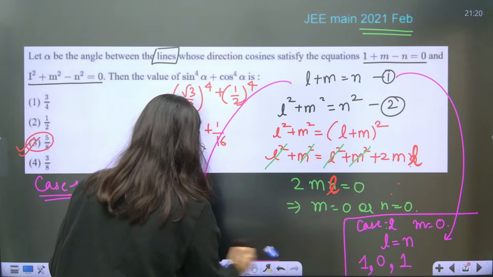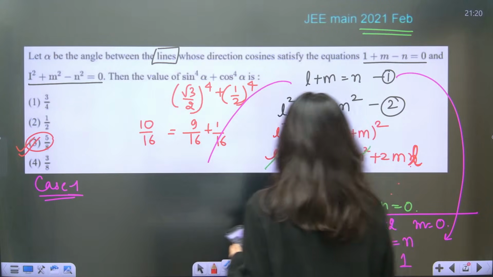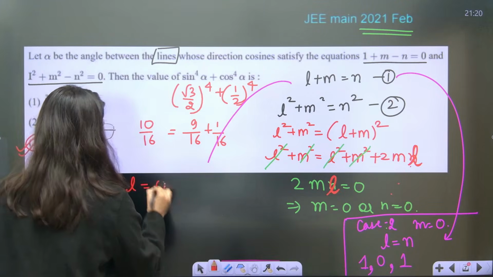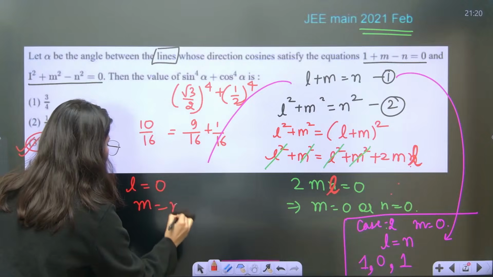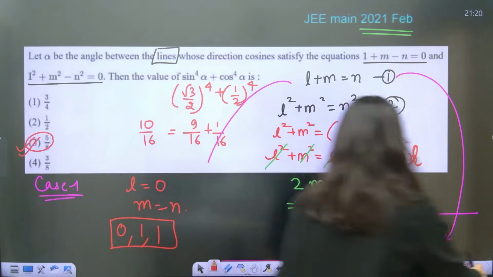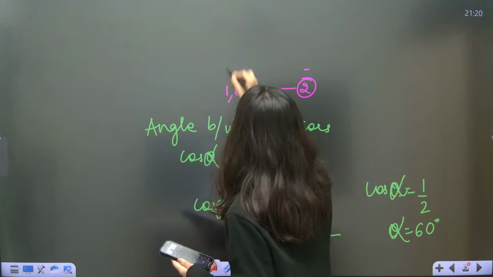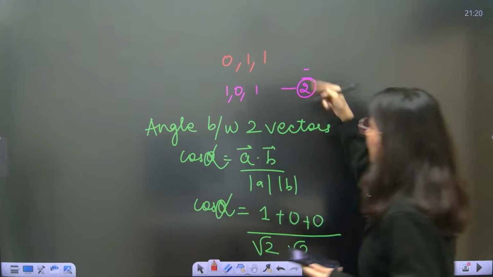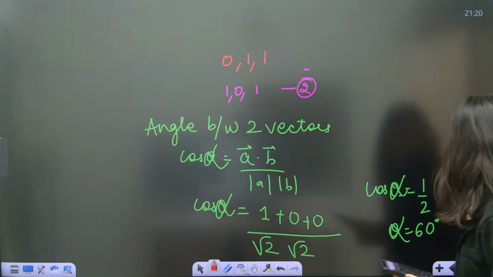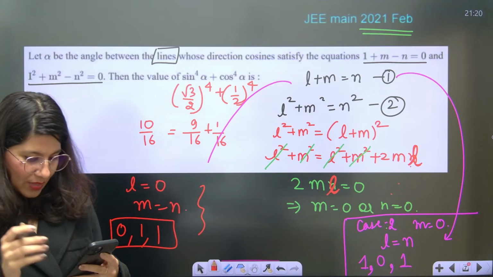Okay. So 2 ml is equals to 0. I think this is correct. If 2 ml is equals to 0, m is equals to 0, then L is 0. If L is 0, m is equals to n, then it is going to be 0, 1, 1, and 1, 0, 1, right? So 0, 1, 1. Correct? Now you just understand A dot B is going to be 0, 0, 1. Now I think that the answer is absolutely fine. It's just that this calculation. Okay. Thank you.